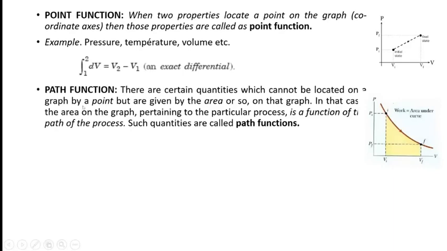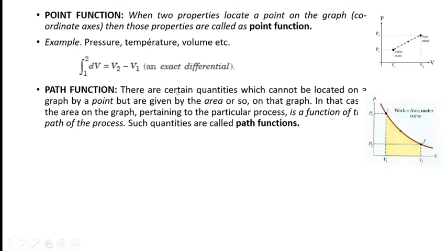Path function. There are some properties like work and heat which cannot be represented by initial and final point. Such quantities are called path functions. Heat and work are path functions. Since they are path functions, these are not properties of the system. The point function quantities are called properties, and path function quantities are not properties of the system.